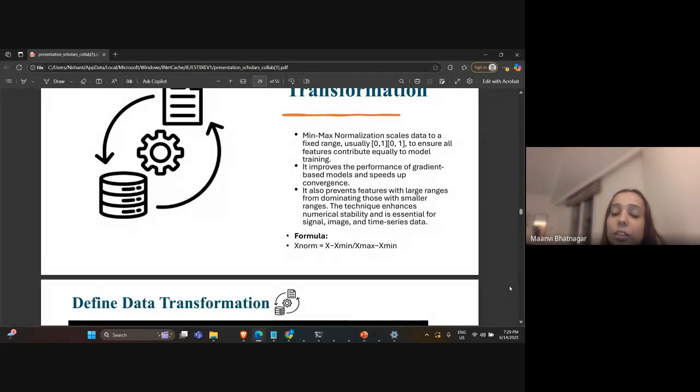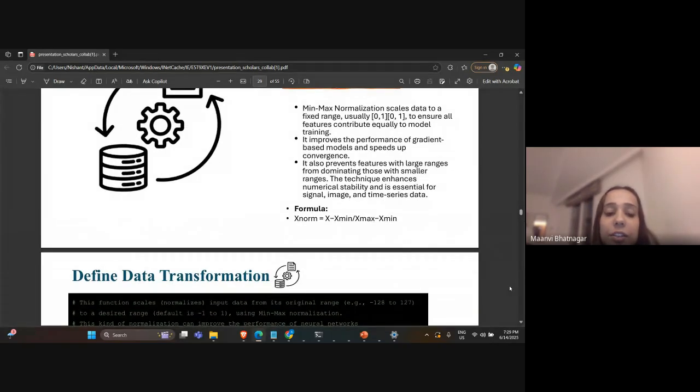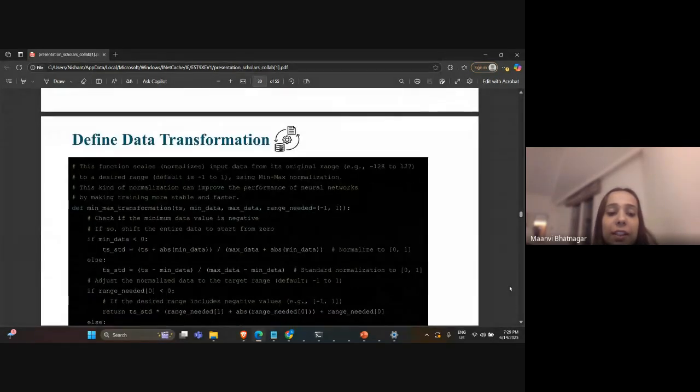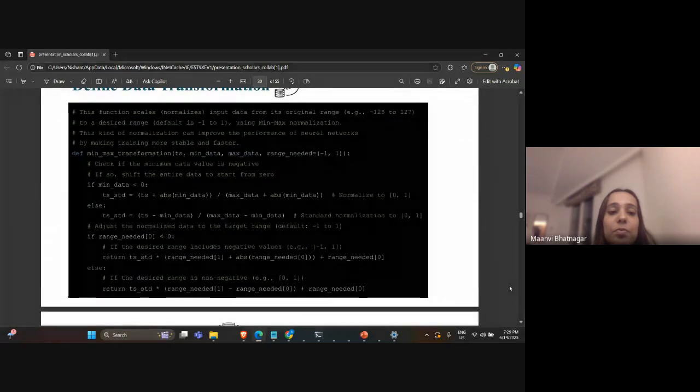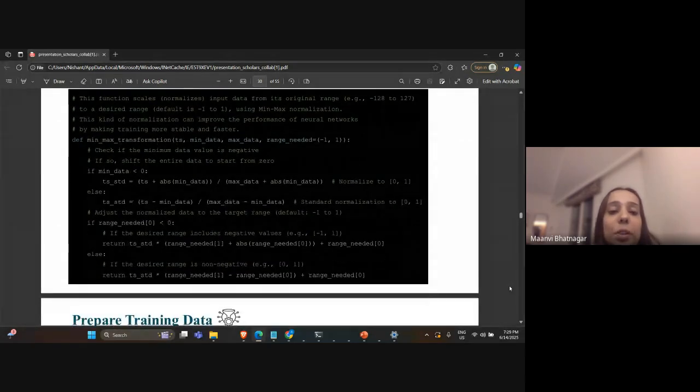From the data set you have to pick the minimum value and the maximum value, and then calculate its norm. Likewise, each of the 8 lakh data points was normalized for voltage and current signals separately. This is how min-max data transformation was performed using this code.